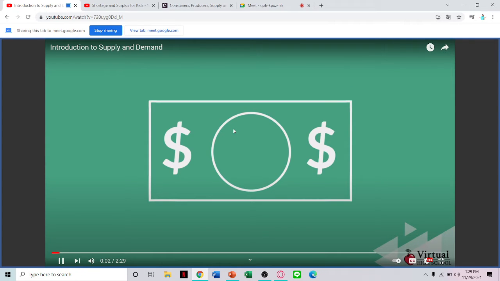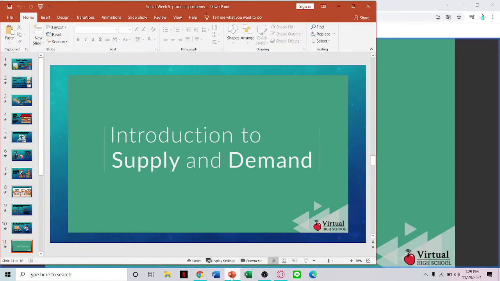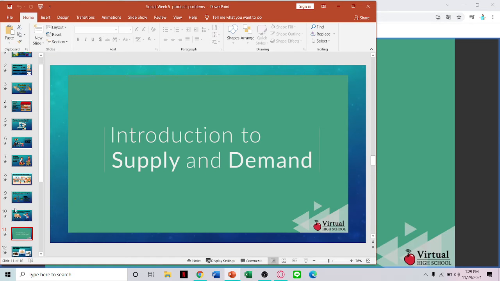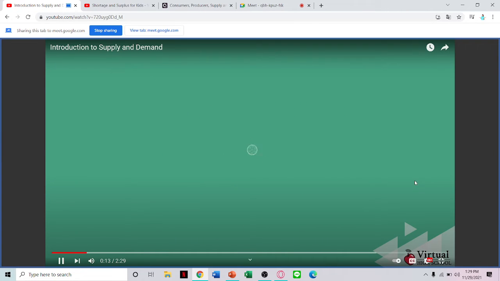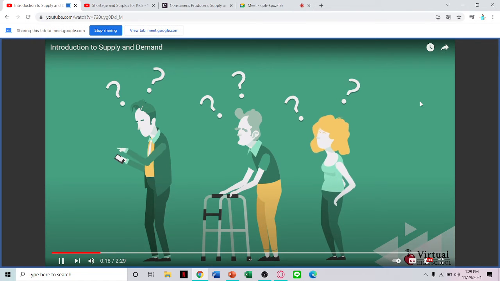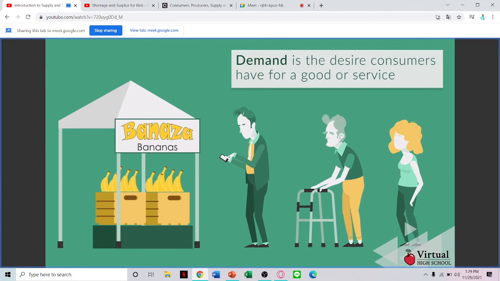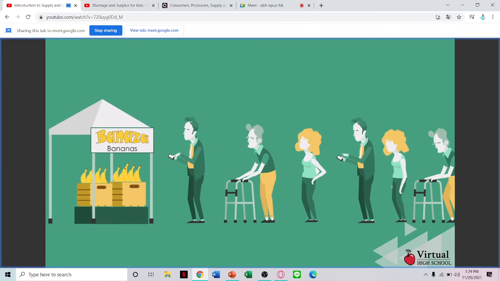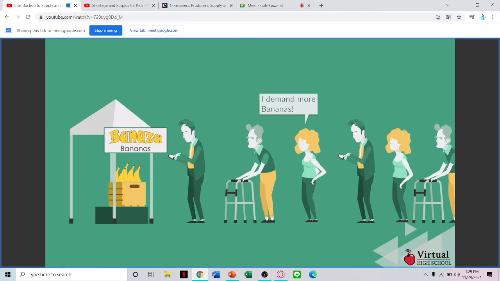How much are you willing to pay to get your hands on that new video game system? What would you do if the prices at your favorite pizza shop increased? Every day, people ask questions like these relating to the concepts of supply and demand. Demand is the desire consumers have for a good or service. The more people who want a good or service, the higher the demand for it.